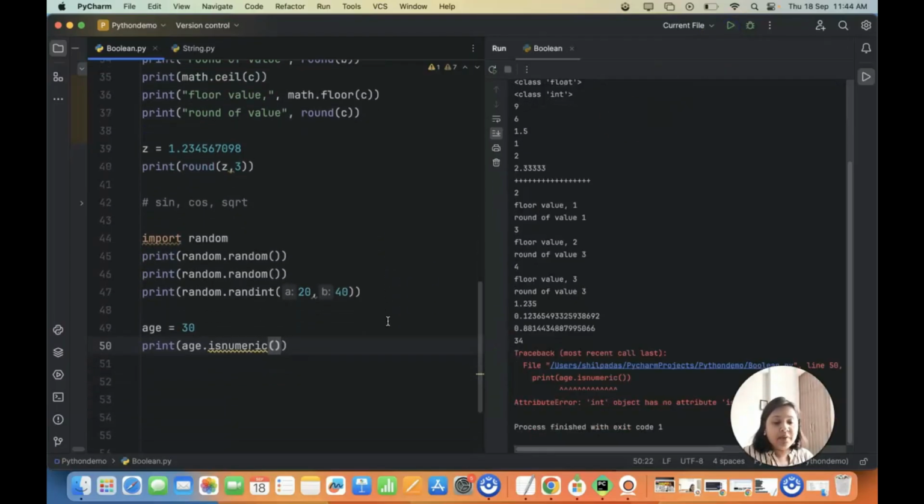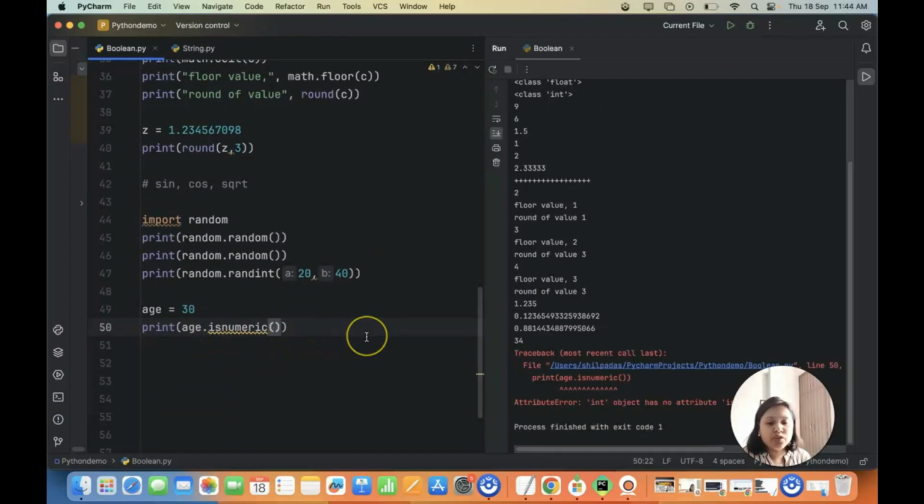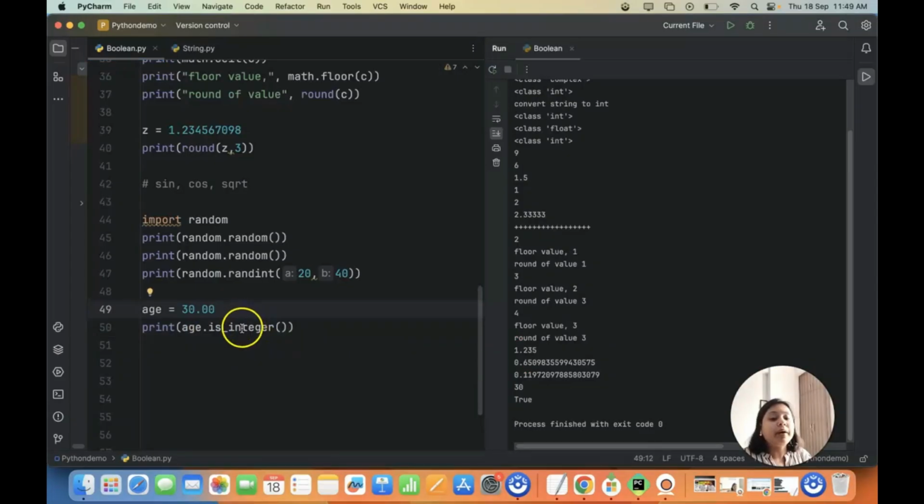So it is giving me an error because age dot is numeric is not correct. So let's correct this particular statement. In Python, we don't have is numeric. What we have is is integer. If I go ahead and run this with age as 30.00, whether it's an integer value, it is true because there is no sense here to put .00. 30.00 means 30 itself, right? So it is going to give me the true value.